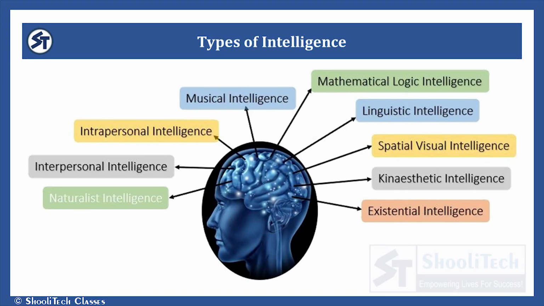We all have all these types of intelligence. The only difference is that someone is good in music, someone is good in maths, or someone is good in communication, someone has good interpersonal skills, maybe someone can have good intrapersonal skills. Means all of us have these 9 types of intelligence but at different levels, right? And now let us study them one by one.